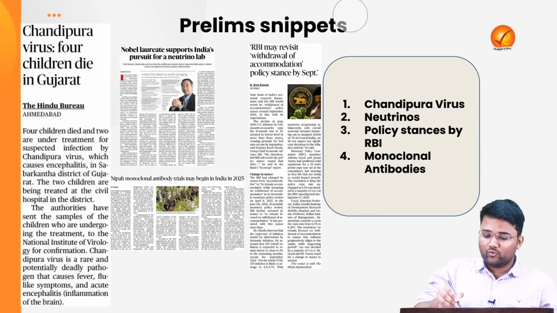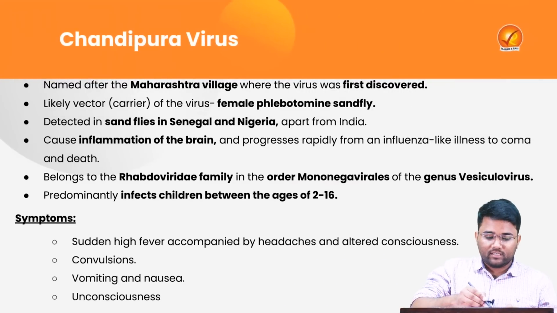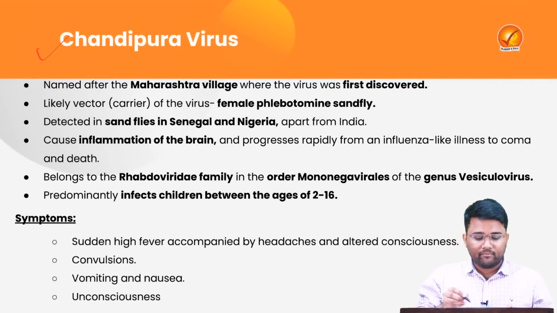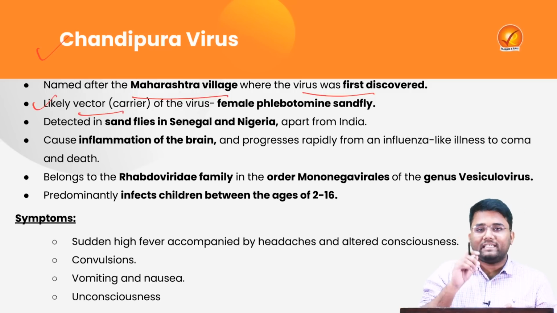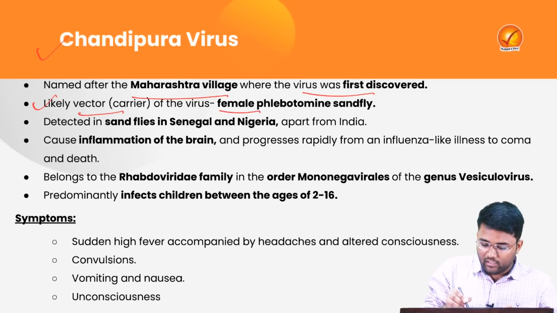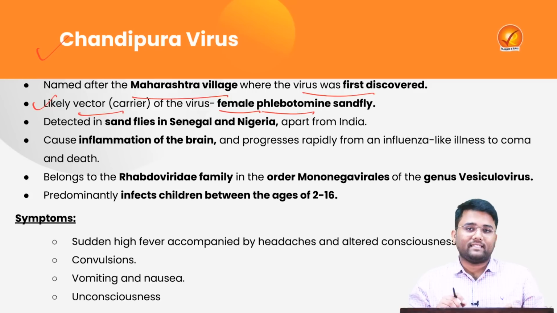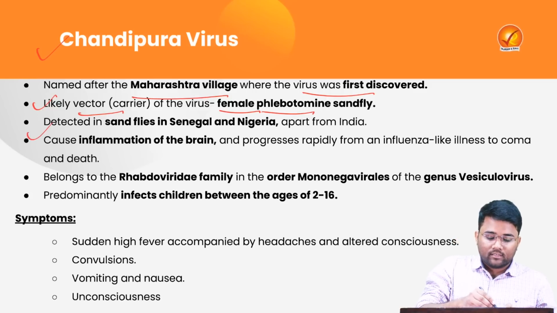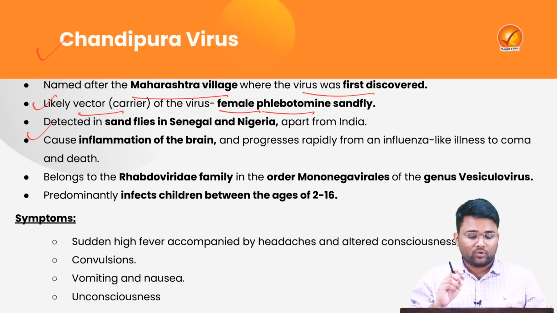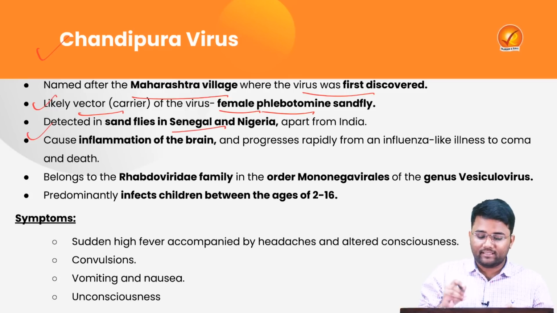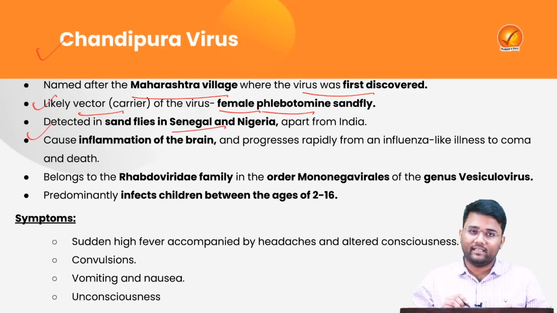Now let's look into prelims snippets. In this, our first topic is Chandipura virus, which is named after the Maharashtra village where the virus was first discovered. The likely vector or the carrier of this virus is the female phlebotomine sandfly. This virus was also detected in sandflies in countries like Senegal and Nigeria apart from India.